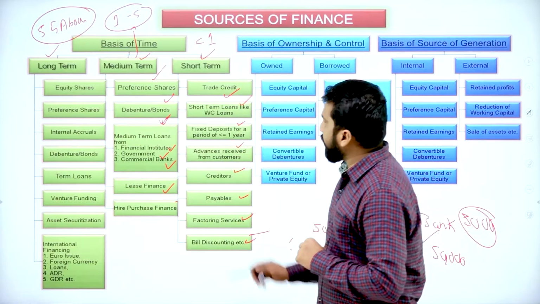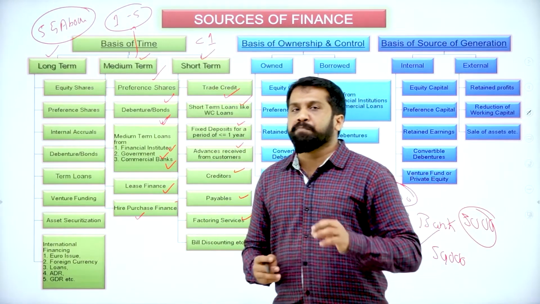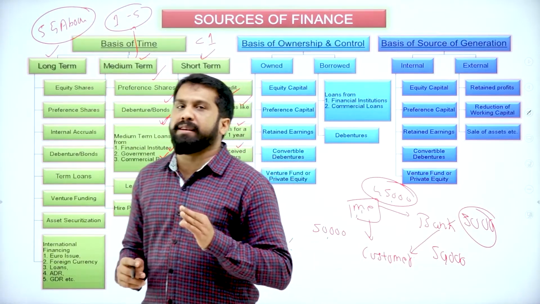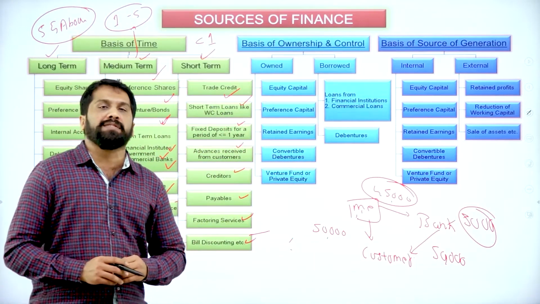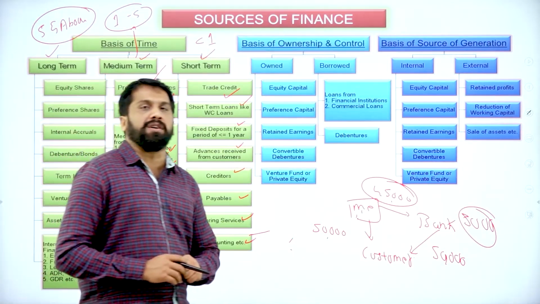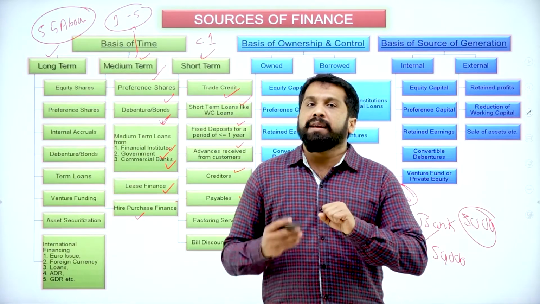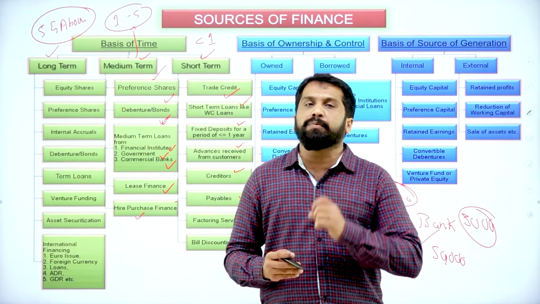And the last part in medium term is hire purchase finance. So hopefully you have already done hire purchase in your first year BCom or BBA. Now, hire purchase means what? Like the machinery value is 10,000. Every year I have to pay them 1,000.